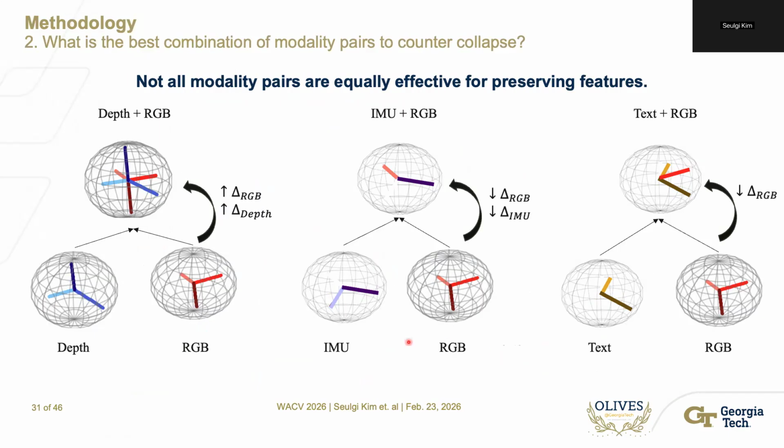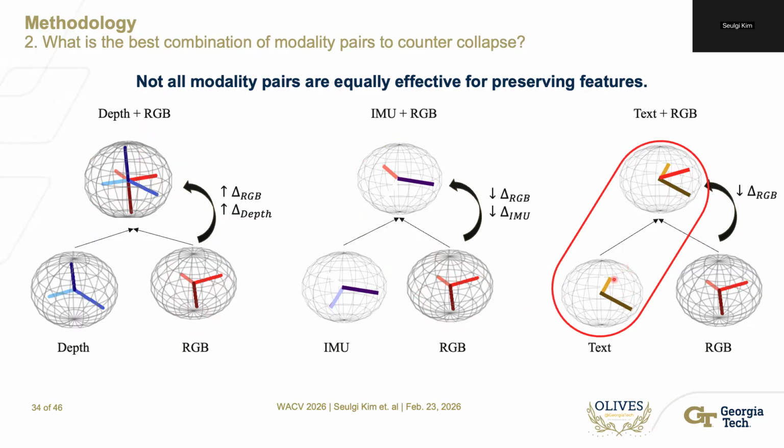So in this case, our goal is to see if each modality gains feature diversity after fusion. For example, in this case, RGB preserved all the features and also gained feature diversity because of depth. But in this case, RGB loses some of its features after fusion.